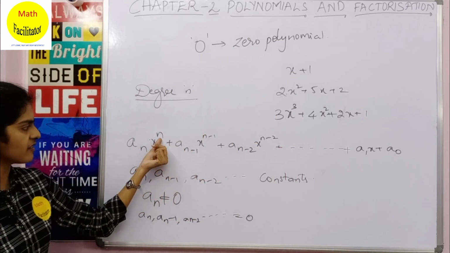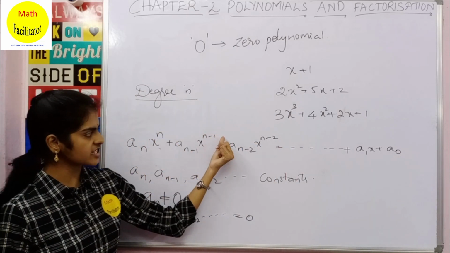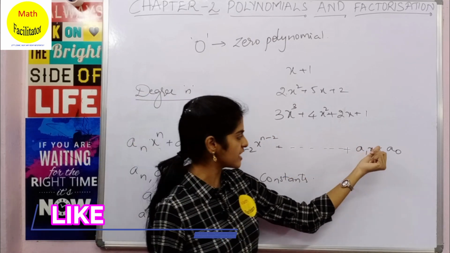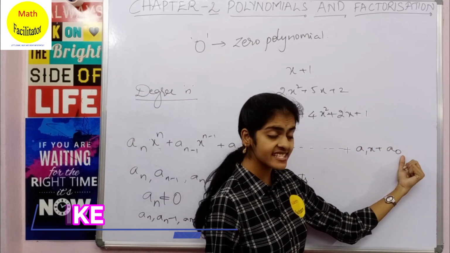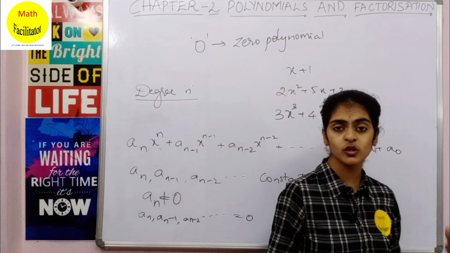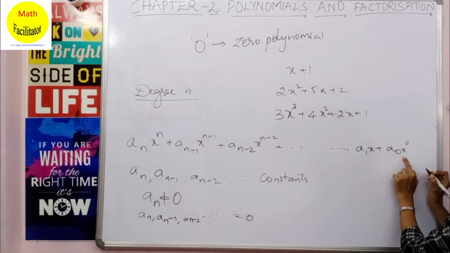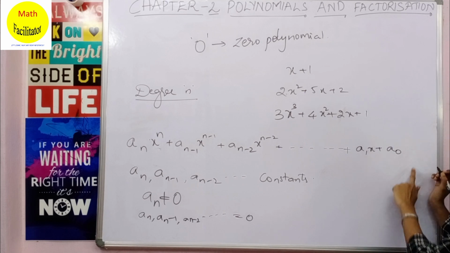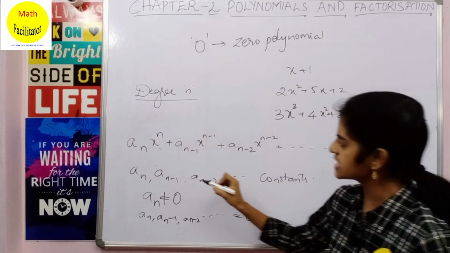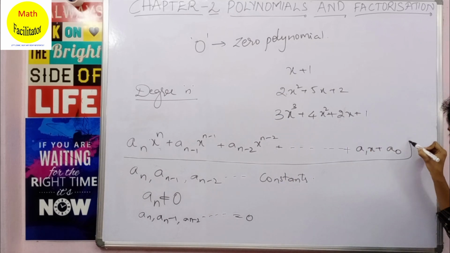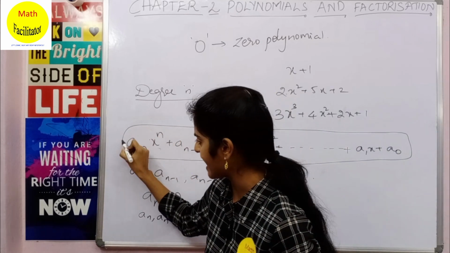And here x power n minus 1, the power is also decreasing and it becomes x power 1, and this is a constant term, so you will have x power 0 here. Okay, so it is x power 1 and x power 0, since it is 1, we are not denoting it. Okay, so this is the general form of a polynomial of degree n.